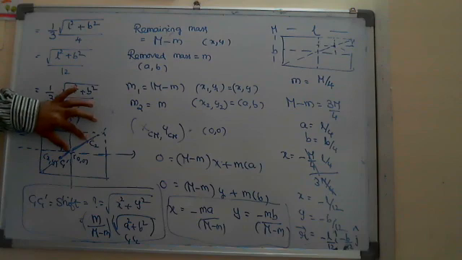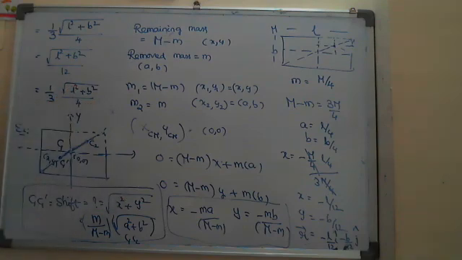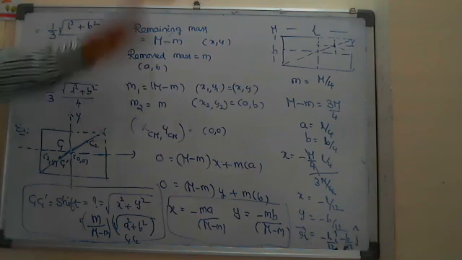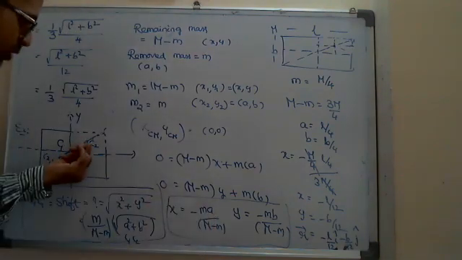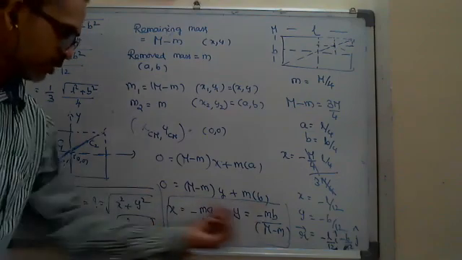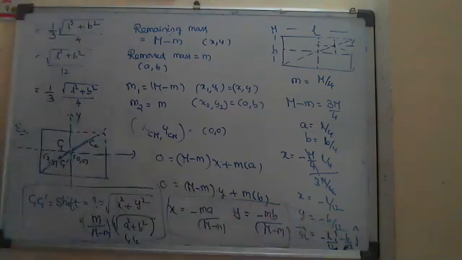But to find the coordinates, we have to use this method: find the coordinates of the removed mass, C2, A and B, then find X and Y and write the position. This is one model.